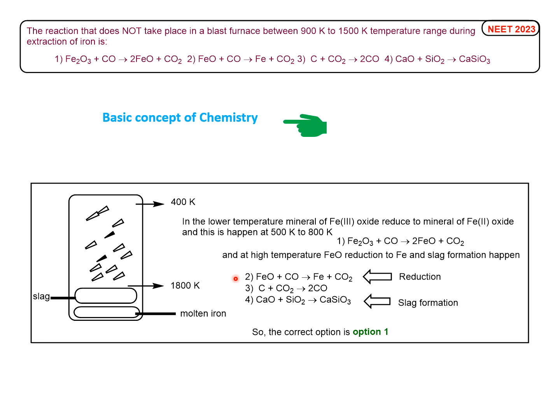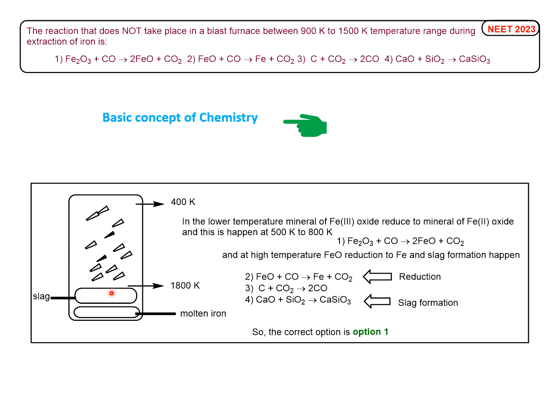So this is the reduction: FeO plus CO, which gives Fe plus CO2, and also carbon plus CO2 gives 2CO. This reduction at higher temperature happens, and this is called the slag formation, where CaO plus SiO2 produces calcium silicate, CaSiO3. This is the slag formation.